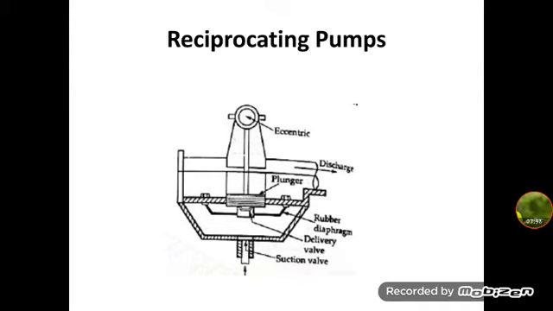On the discharge stroke, the suction valve closes and the liquid is forced into the delivery pipe through the delivery valve, which opens during the discharge stroke. This is the diaphragm pump. The figure shows the diaphragm pump is an example for the ram type.